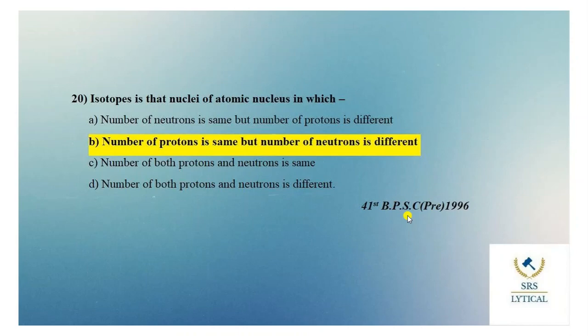Isotopes is that nuclei of atomic nucleus in which, options are number of neutron is same but number of proton is different, number of proton is same but number of neutron is different, number of both protons and neutron is same. Fourth option is number of both protons and neutron is different. The correct answer of this question is option B, that is number of proton is same but number of neutron is different.